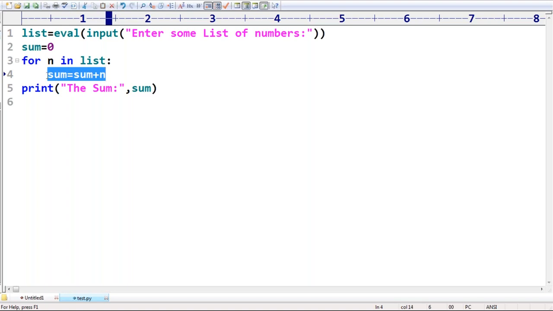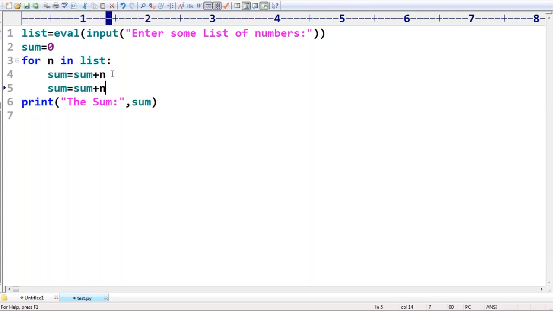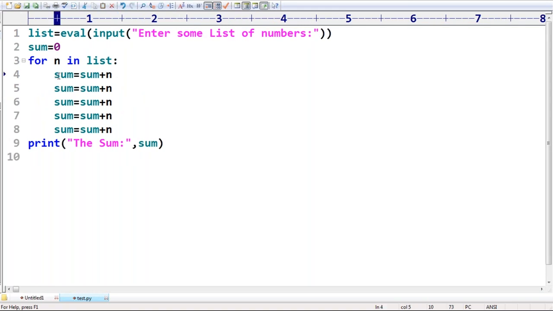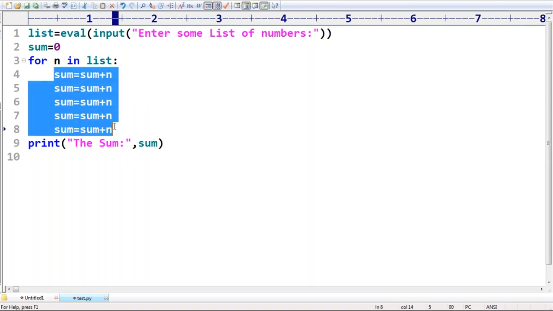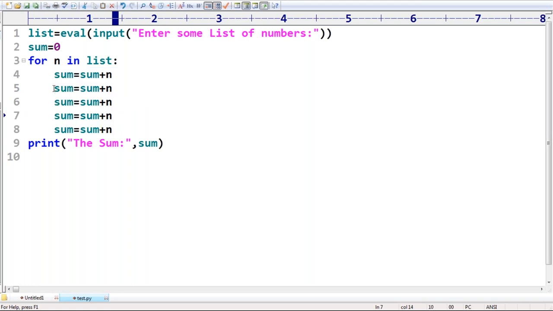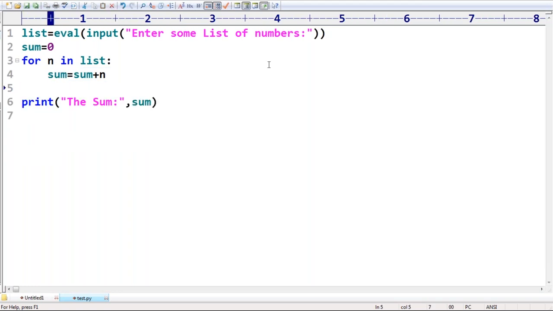After the for loop, there are some spaces, the indentation, and then this. Any code like this is by default considered as the body. Only indentation, there is no other alternative. Curly braces and so on are not applicable here.